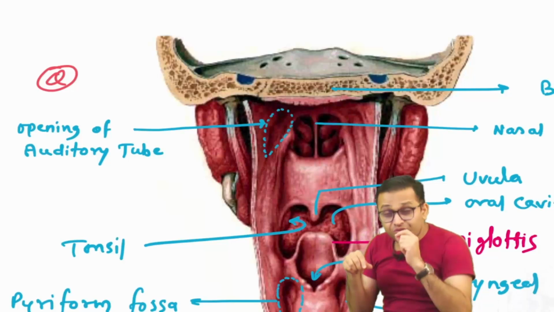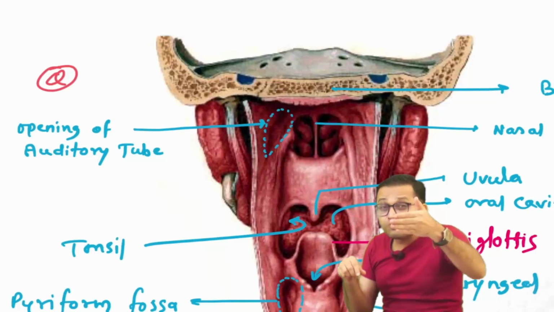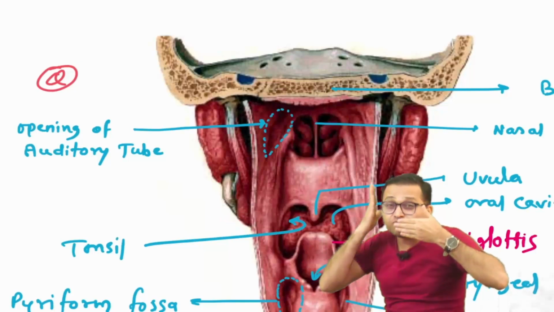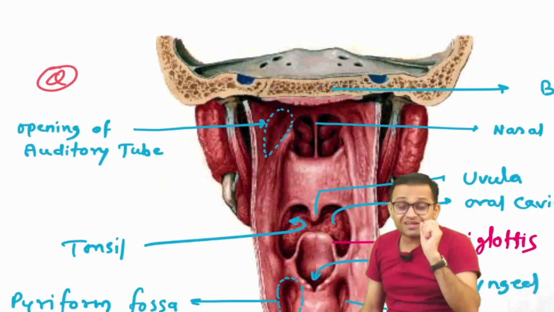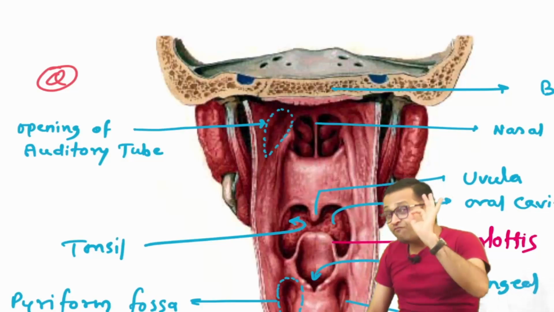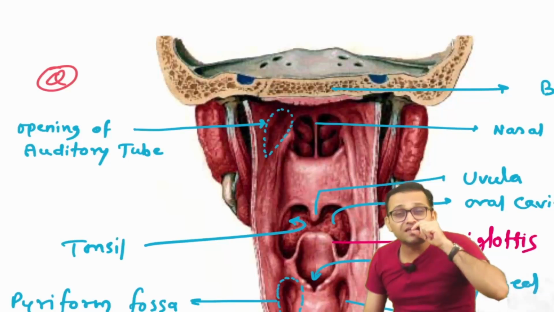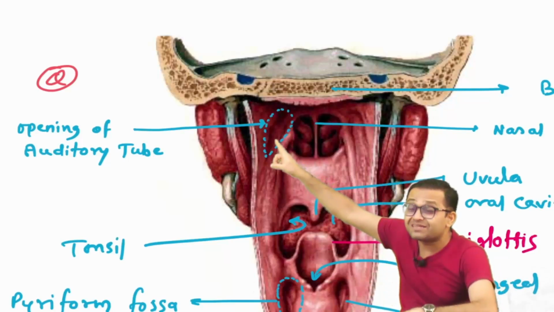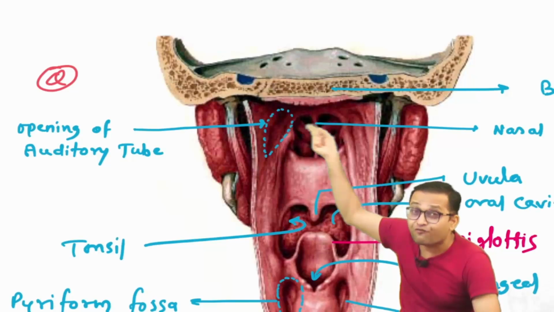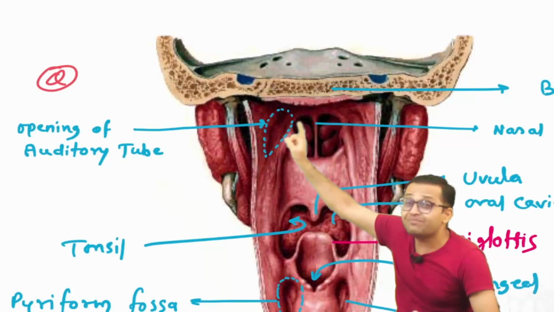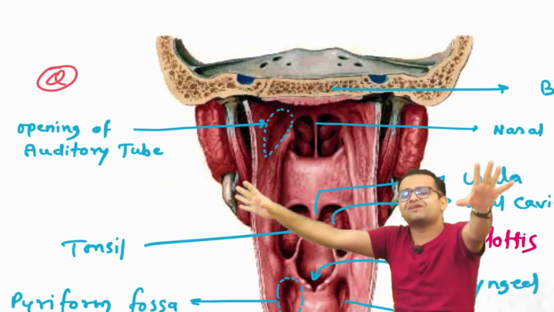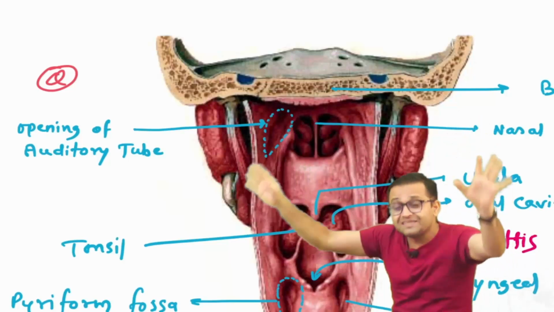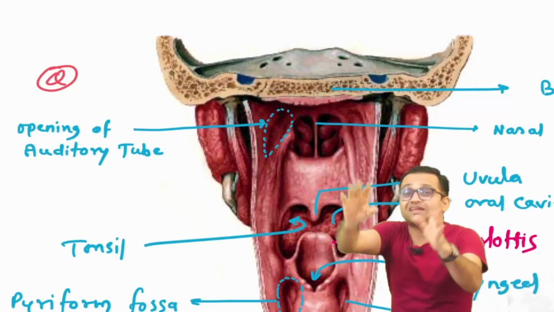So during the blast our mouth gets open, so pressure goes in from inside, pressure comes from the outside, so the tympanic membrane is compensated and it does not get ruptured. So this is the reflex mechanism. Whenever there is a blast, our mouth gets open to compensate the pressure on each side of the tympanic membrane. Remember, this is the opening of the auditory tube on each side of the nasal cavity. Very important relation for surgery, medicine, as well as ENT, as well as radiology.